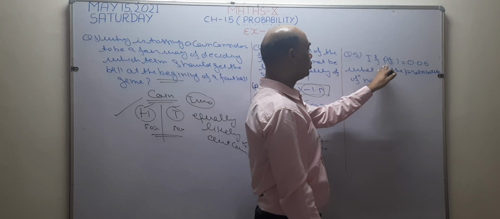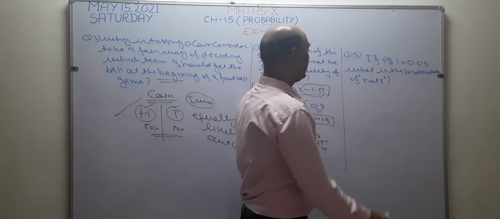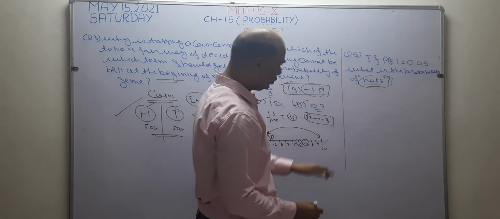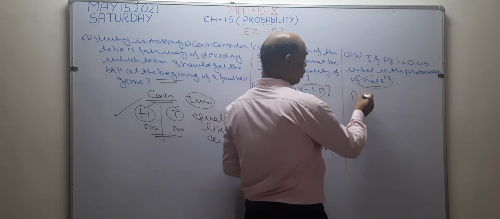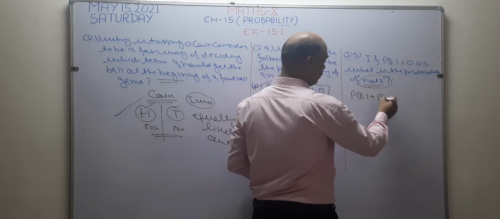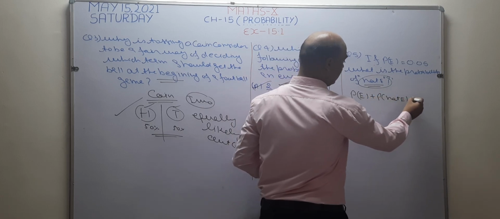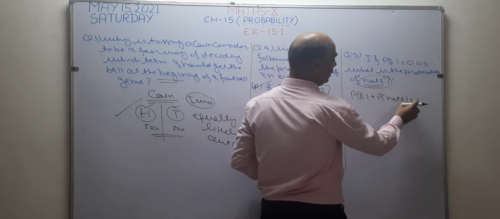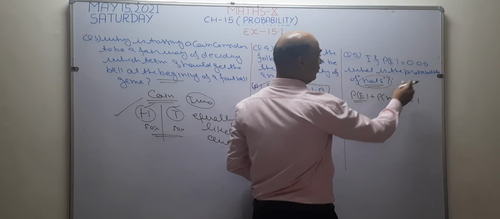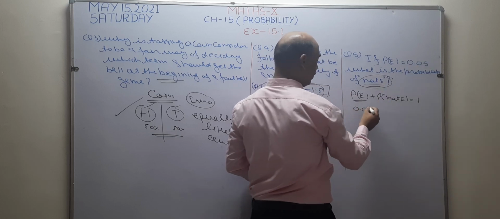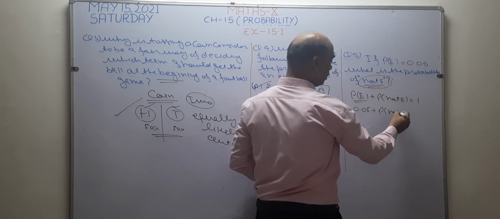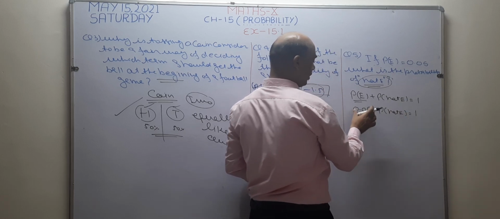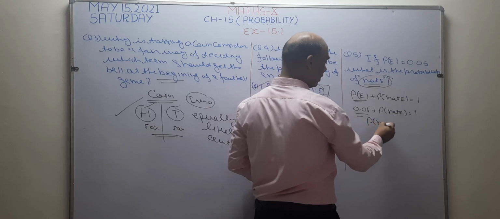Now see, in this question, the probability of event E is given, and we have to find the probability of not E. Since you know the formula, probability of event plus probability of not event E is equal to 1. Probability of event is given, so write here 0.05 plus probability of not event, which is not given, so write the same, equal to 1. I take this number from left to right, so this becomes positive to negative.